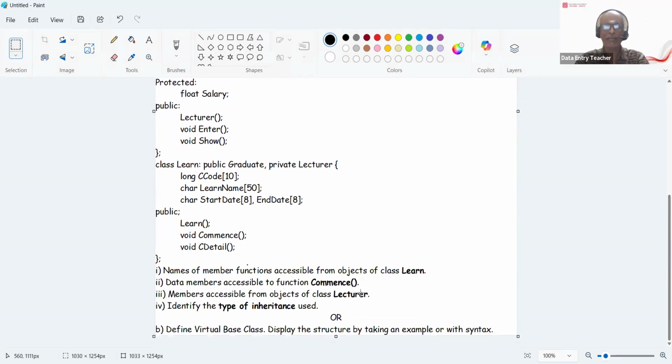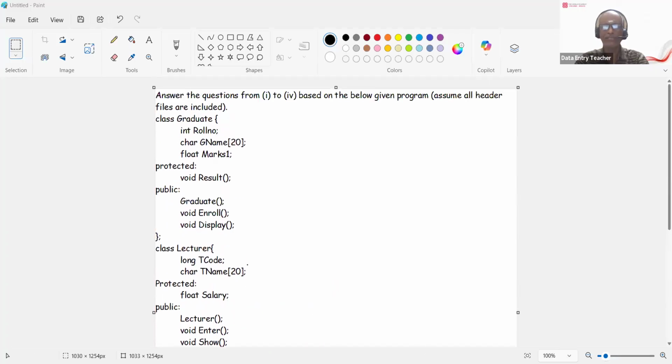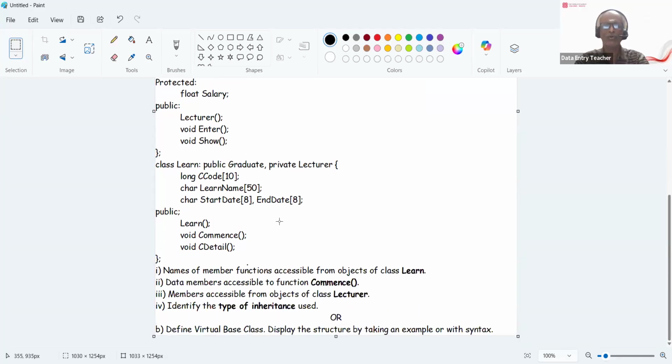So the next question is data members accessible to the function comments. Comments is the function, so it can access all the data members, not member functions, data members. So it can access all the data members like roll number, name, marks, and coming down to Lecturer. Yes, it can, because it's a class member function of the Learn class, so it can access the private T code and T name, and also C code, CC code, Learn name, start date and end date. All these can be accessed from the function comments.